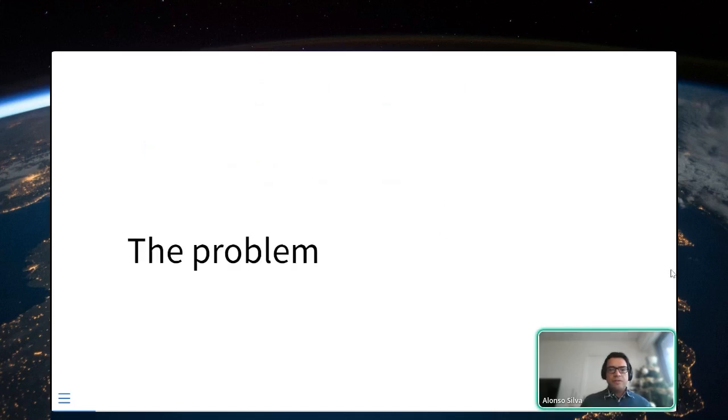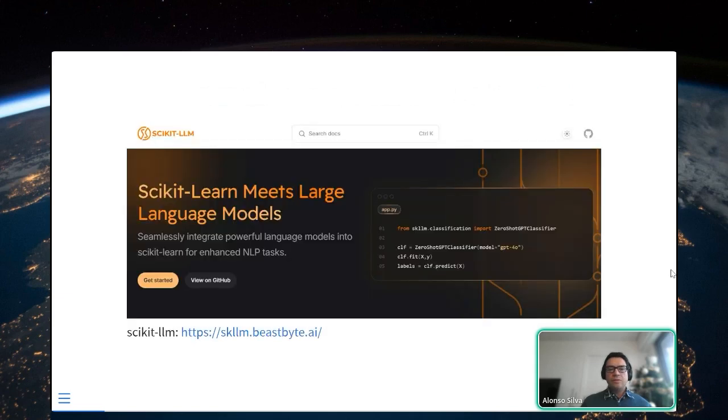So let me introduce the problem. What's the problem we're going to deal with? One of the problems I'm going to speak about at the beginning is structure generation. I'm going to mention one library, which is Scikit LLM. This library exists and has a good number of GitHub stars.